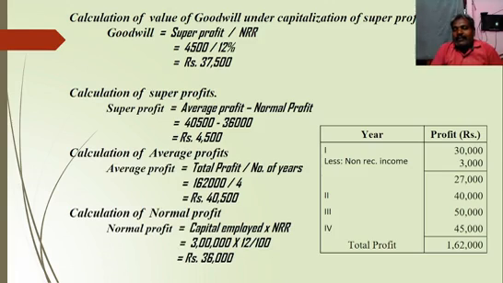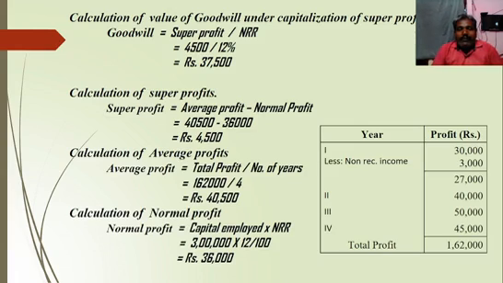After making that adjustment, we will get first year profit 27,000, second year profit 40,000, third year profit 50,000, followed by fourth year profit 45,000. After adding the 4 years' profit, we get total profit of rupees 1,62,000. With 1,62,000, we should find the average profit. 1,62,000 divided by 4, we will get rupees 40,500. That is called average profit.